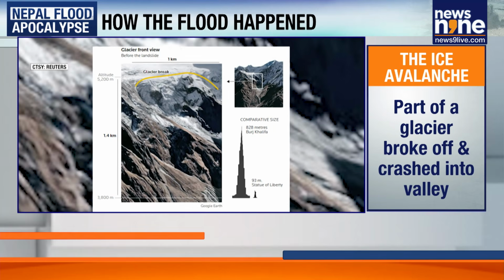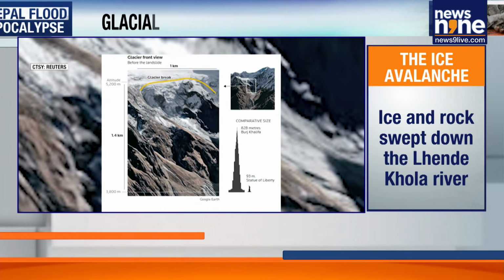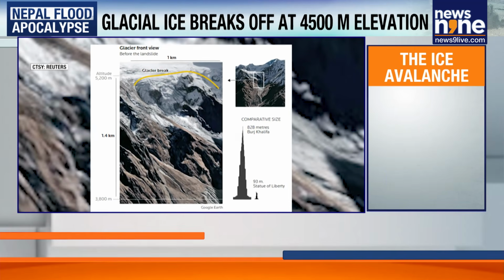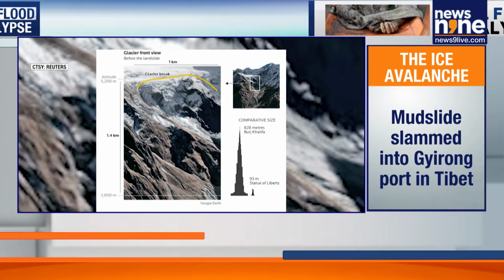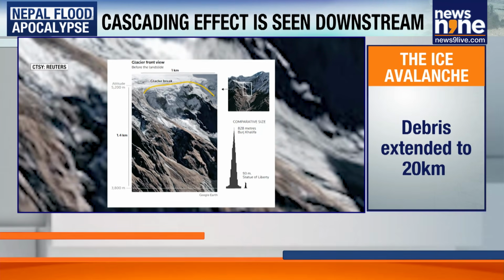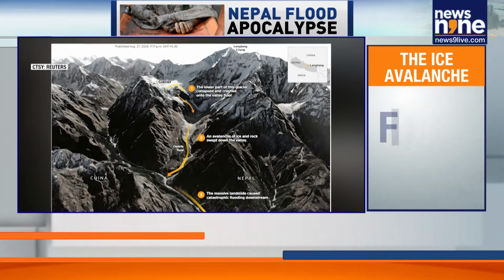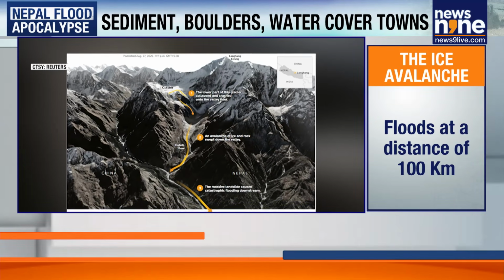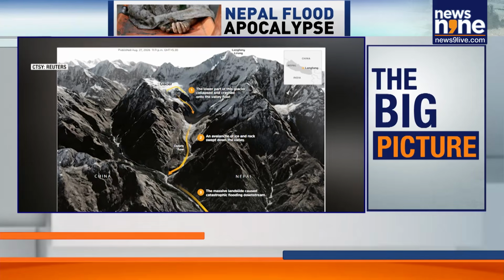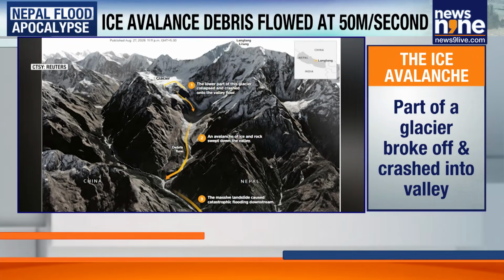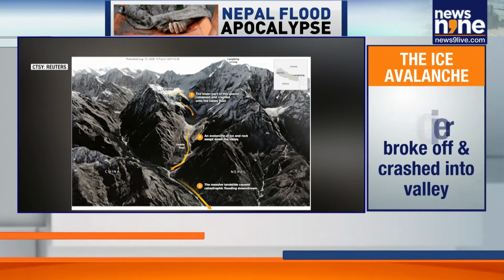An avalanche of ice and rock swept down the Lhende Khola river, which runs along the mountainous Nepal-Tibet border. The mudslides slammed into Gyirong Port in Tibet and into Nepal, creating high-speed flash floods that washed away entire roads and power projects and inundated several villages. Chinese government geologists said that the ice avalanche debris flow that caused the mudslide was traveling at about 50 meters per second, leaving people little time to react, and extended for more than 20 kilometers.